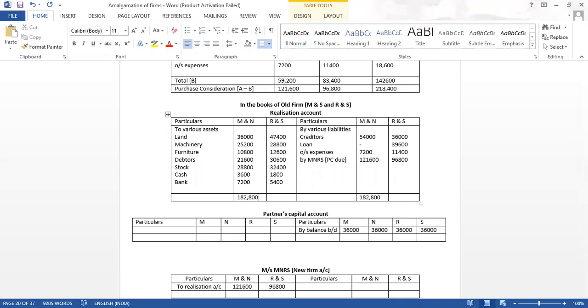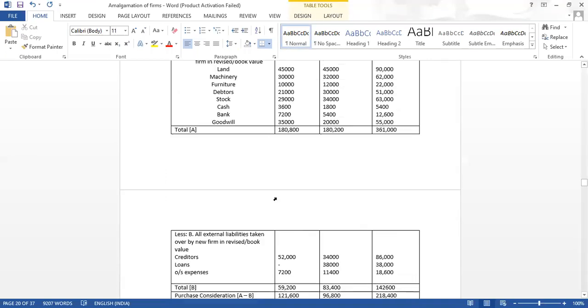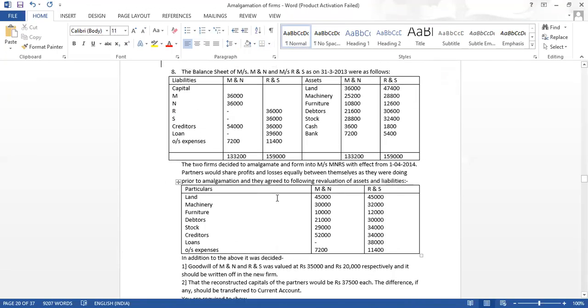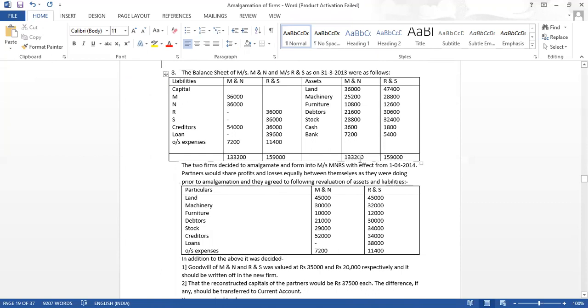Now on the other side, how much is coming? 36 plus 39,600 plus 11,400 plus 96,800 is giving us 183,800. Now, how much is the asset side? Because we have simply copied, the asset total is 133,200 and 159,000.